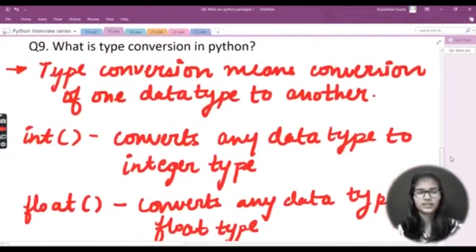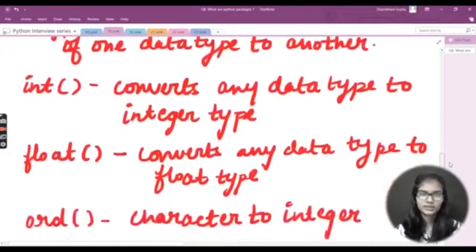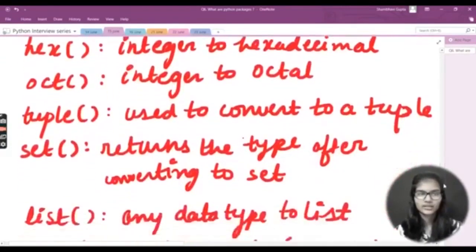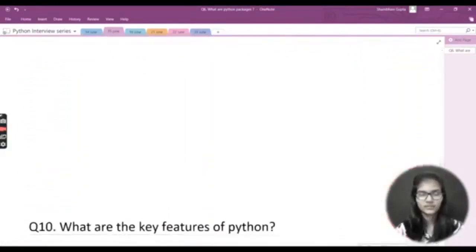The very first thing about type conversion is that type conversion means the conversion of one data type to another. Then integer, float, ord, hex, and then oct, tuple, set, list, dictionary, str, and complex. These are all the functions which come, right?